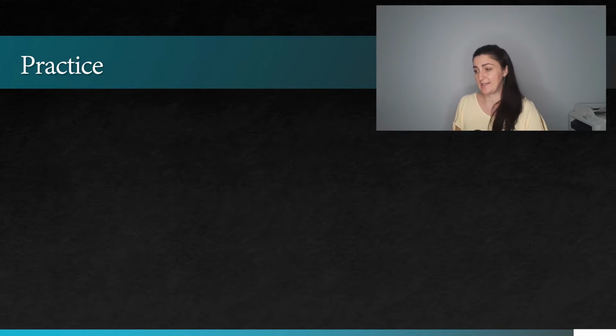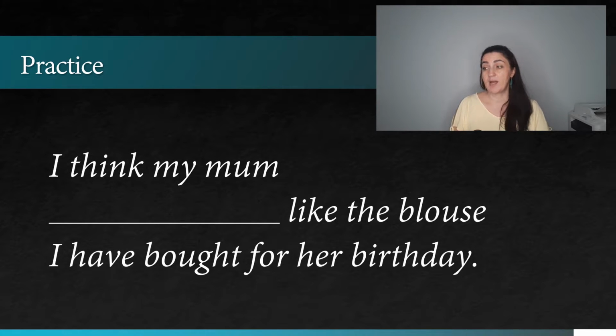Next example says, I think my mom will like the blouse, or I think my mom is going to like the blouse I have bought for her birthday. Of course, the correct choice would be will. First, we have that signal word, I think, and on the basis of our knowledge, how much we know our mom, we are making this prediction for the future.